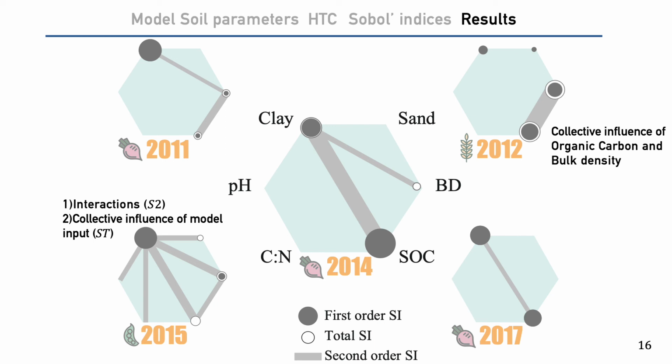For barley, we can identify a significant interaction between organic matter and soil density. We can also observe changes in the importance of parameters for the same crop. We see that the importance of organic matter in crop rotation changes for sugar beet over 6 years. Here and here we can see different values for the first sensitivity index. It means that with time there are changes in the soil which lead to a different effect on yield.